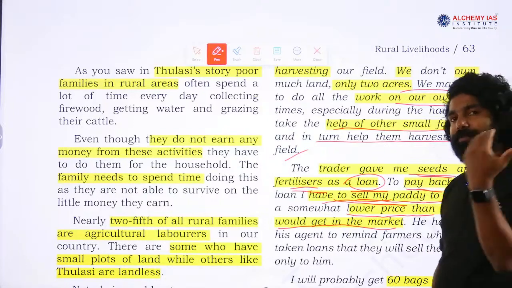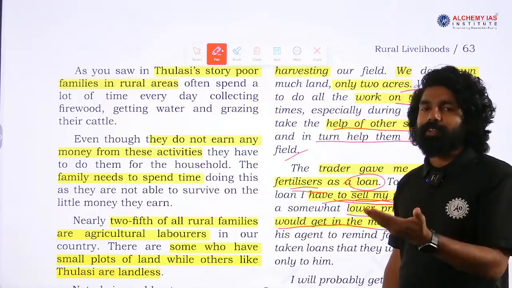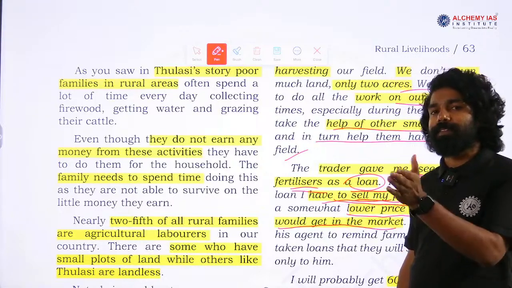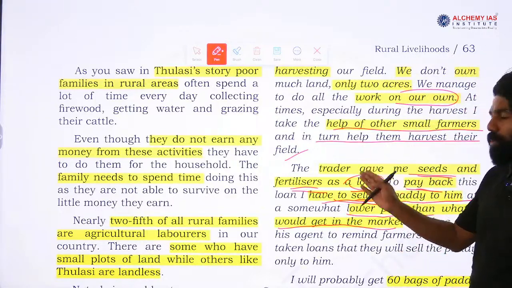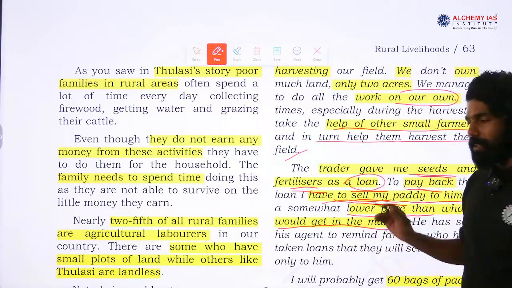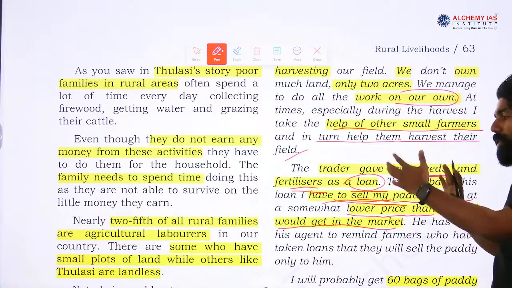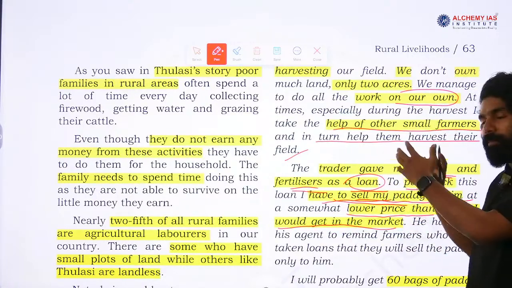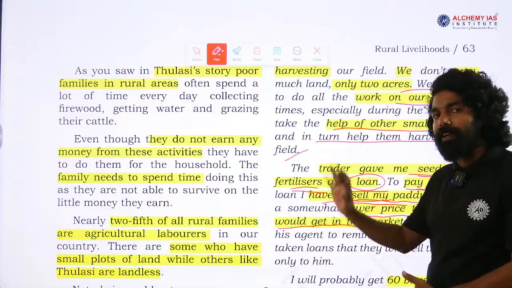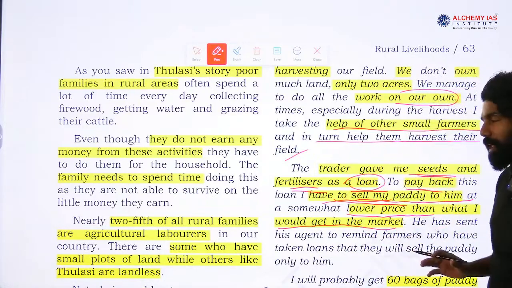So, what is the price fixed between them? It will mostly be a lower price, at which they will sell to the persons who already gave the seeds and fertilizer. This is a condition they are bound to follow, in the interest of the money lenders, the traders who have given the money in order to do this kind of farm related activity.